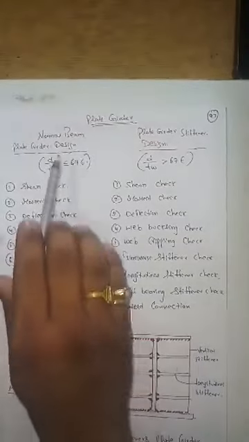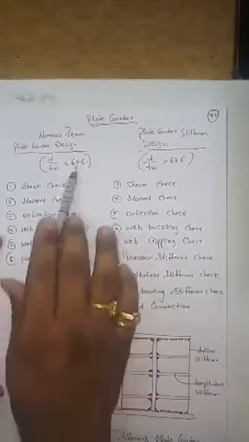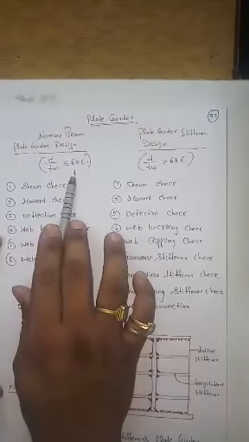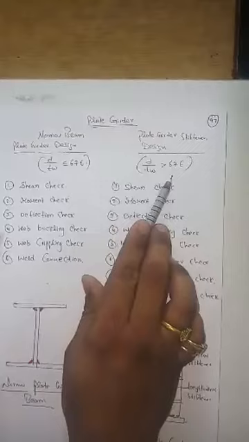Aren't there two conditions? Let me show you. Yesterday we already discussed, in the plate girder, there are two conditions. When you are designing the plate girder without any stiffness, your condition is d by tw less than or equal to 67 epsilon. When the plate girder is designed with stiffness, your condition is d by tw greater than 67 epsilon.